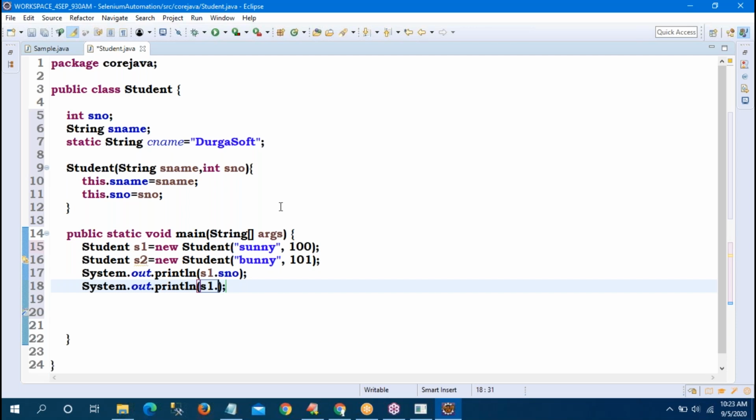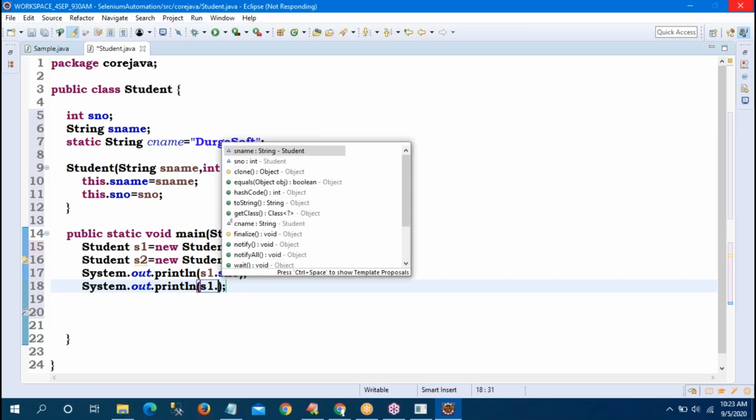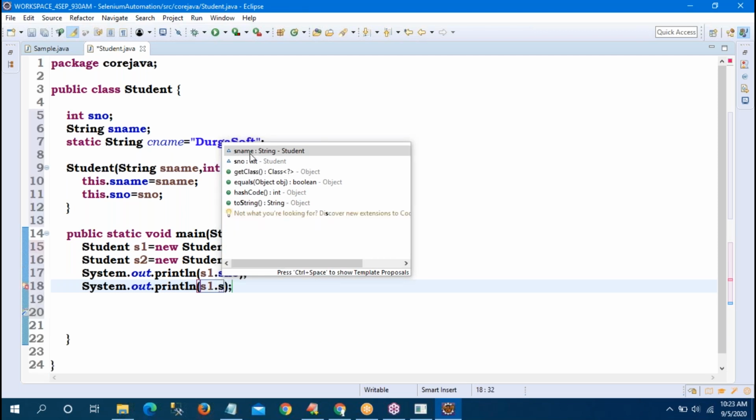sName is one variable. Which variable? Instance variable. Whenever I type dot, sName is coming. cName is declared with the keyword static.